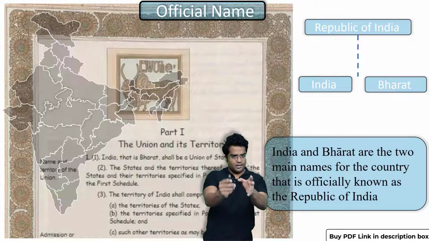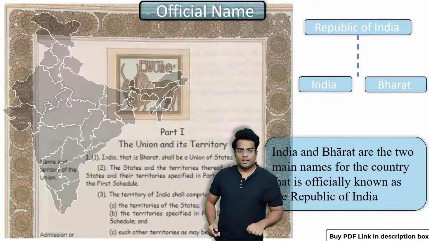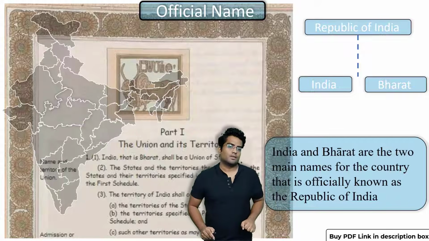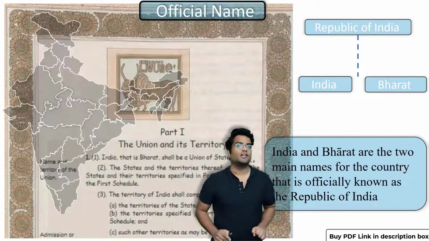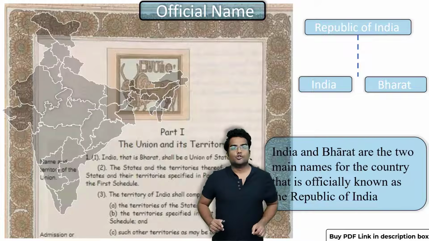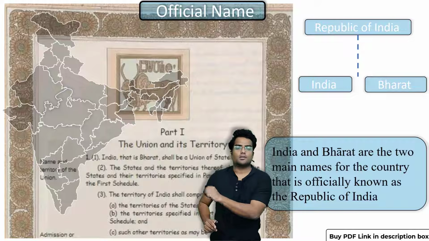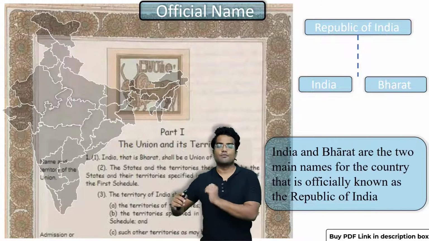As you can see, this is our Constitution, the very first page of the Constitution. And the very first article mentions the name of the country. The name is: India, that is Bharat, shall be a union of states.